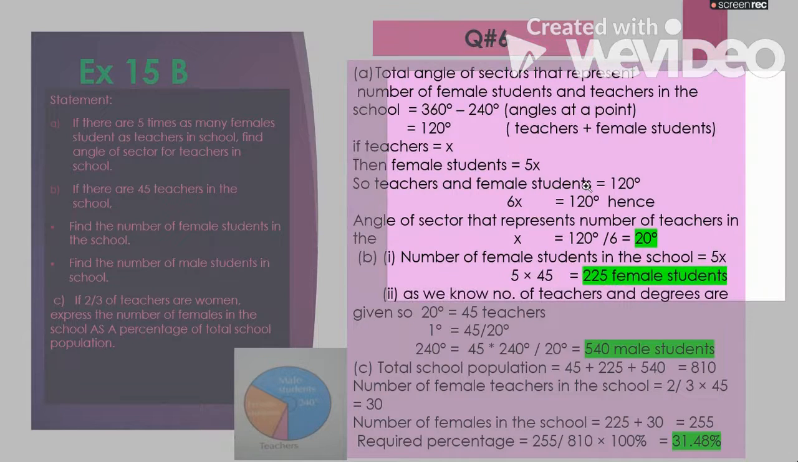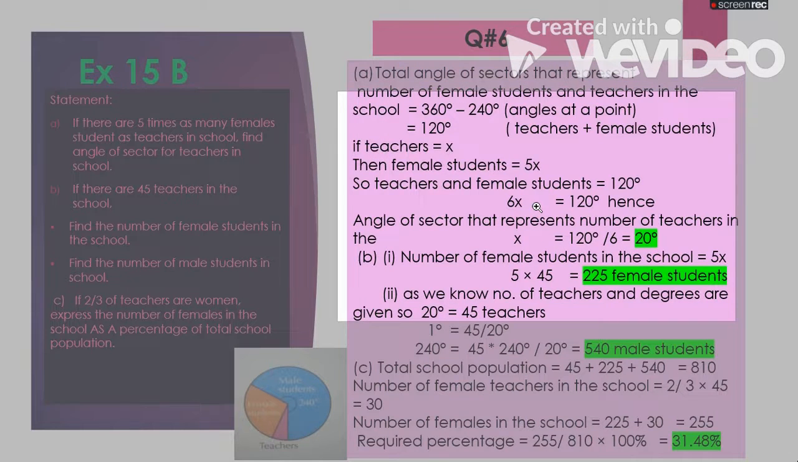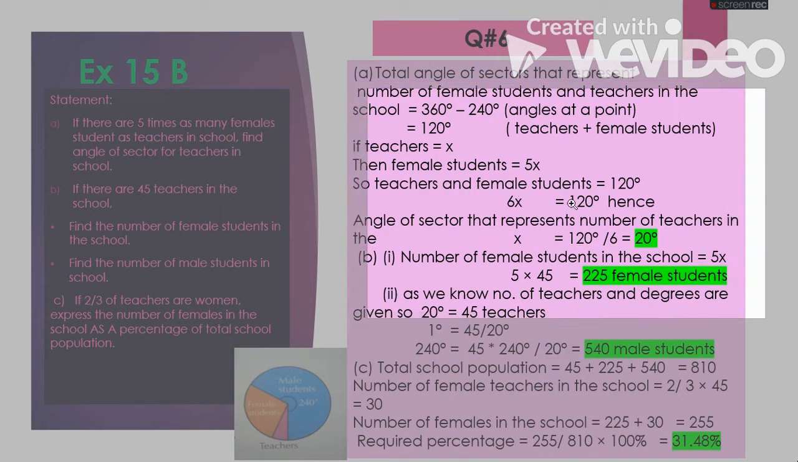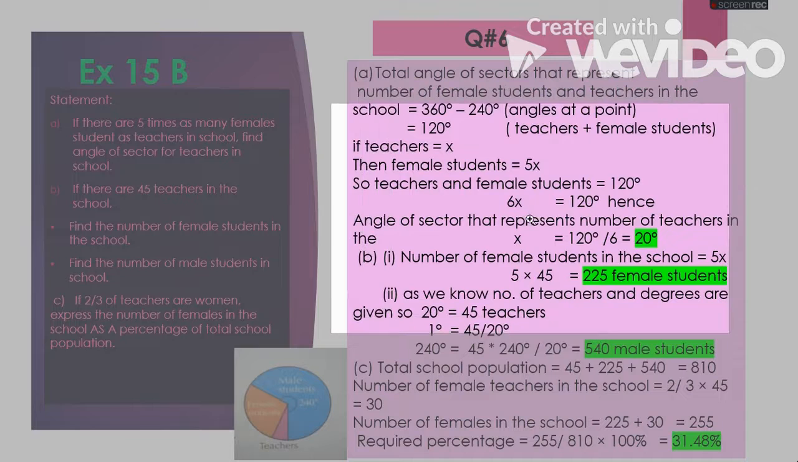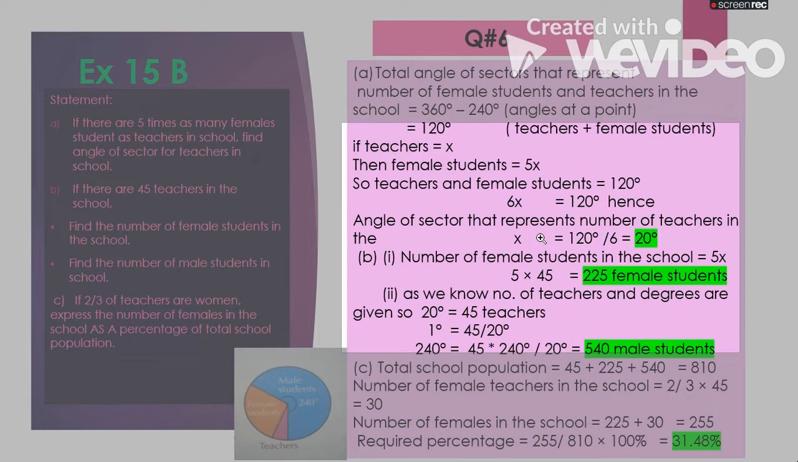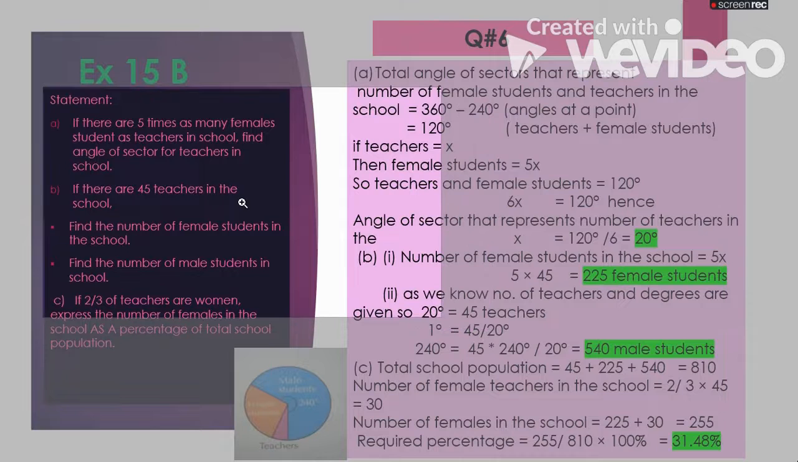So teachers and female students combined equal 120 degrees. Now we will make the equation: 5x plus x is equal to 6x, which is equal to 120 degrees. Hence the angle of the sector that represents the number of teachers in the school is x equal to 120 degrees divided by 6, which is equal to 20 degrees. So one portion is equal to 20 degrees, which is x. So now it means teachers comprise an angle of 20 degrees.